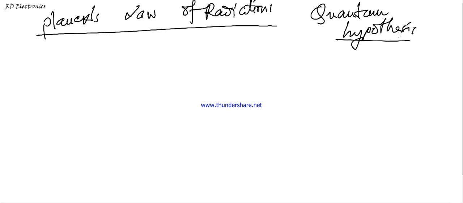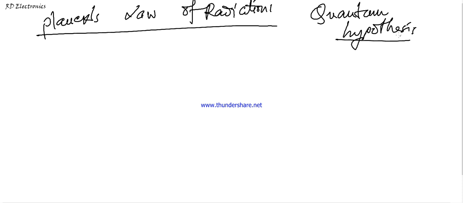So first of all, Planck's quantum hypothesis. Planck assumed that the energies of the oscillators, meaning the vibrating particles in the walls of a black body, cannot have any arbitrary values. Planck says that they are limited to a set of discrete values.